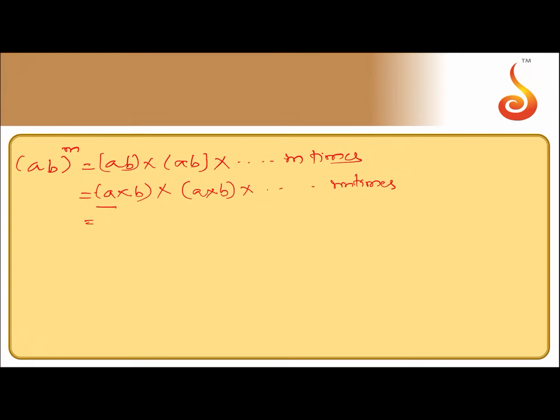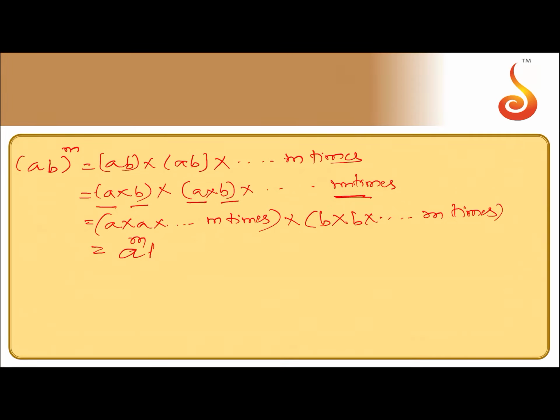Here a is multiplied m times, b is also multiplied m times. So I can separate it as a × a and so on, m times, then multiplied by b × b and so on, m times. The first one is a to the power of m, the second one is b^m, and therefore (a × b) to the power of m can be written as a^m × b^m.